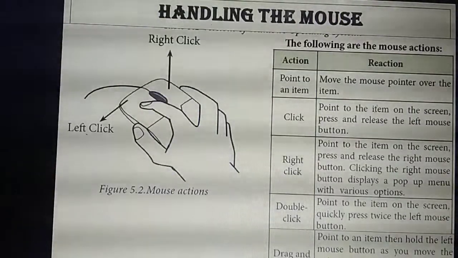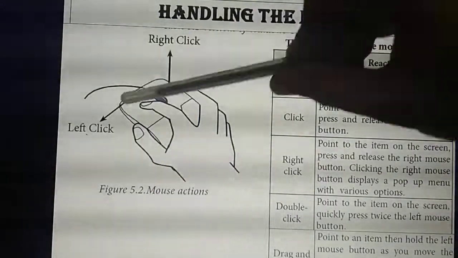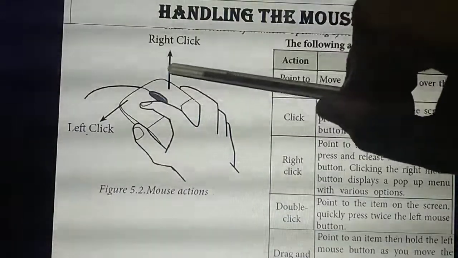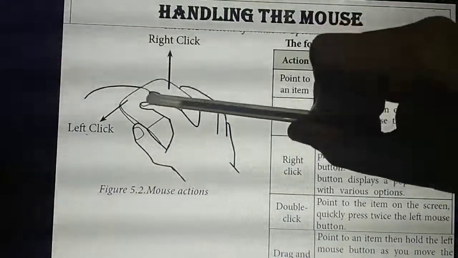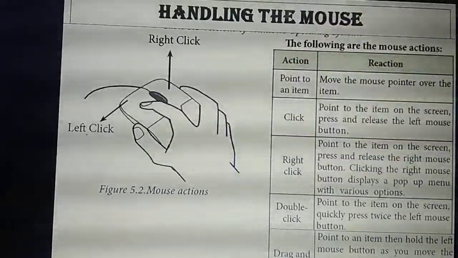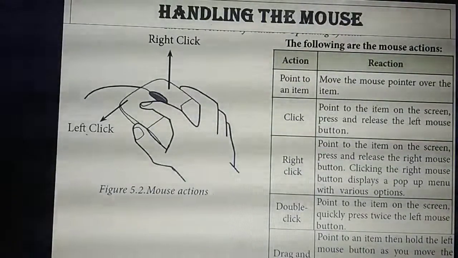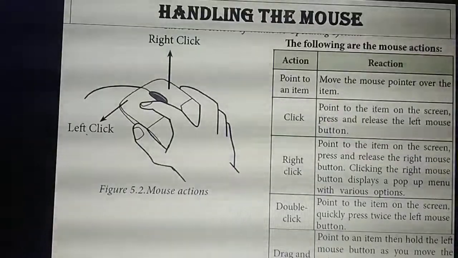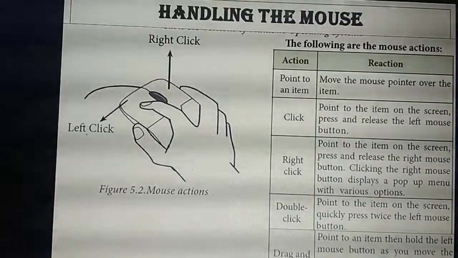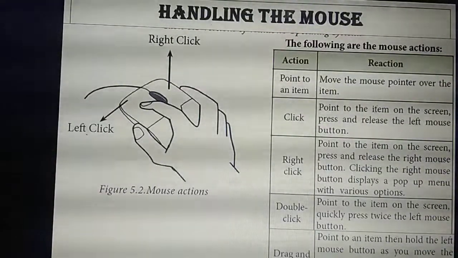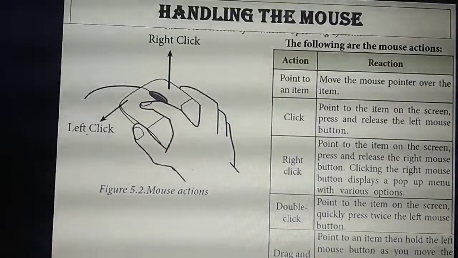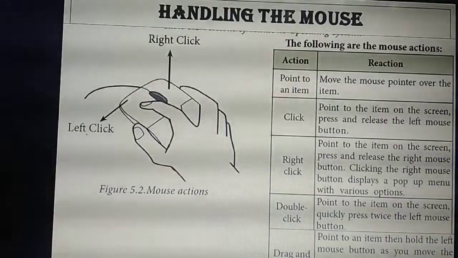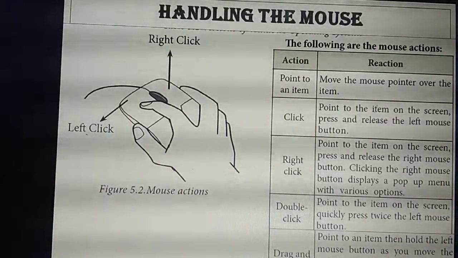What's the use of the mouse? Using the left button you can click. If you click the left button, we call that a left click. If you click the right button, which click do we call it? Right click. So there are 2 clicks in the mouse: left click as well as right click. Now we are going to study them one by one.